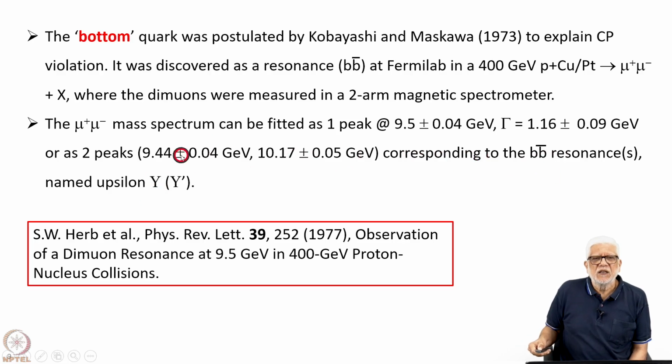In fact, if this assignment is correct, that there are actually two peaks, not one broad peak, then this would correspond to the upsilon and the upsilon prime resonances corresponding to the B B bar states. This paper was published in 1977.